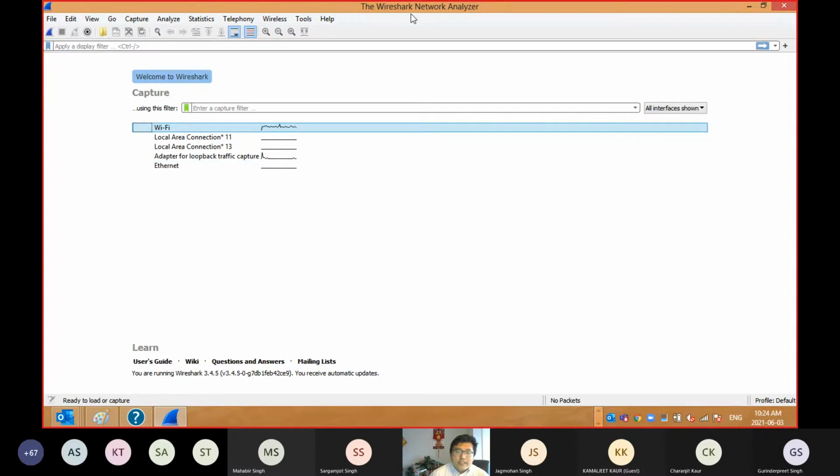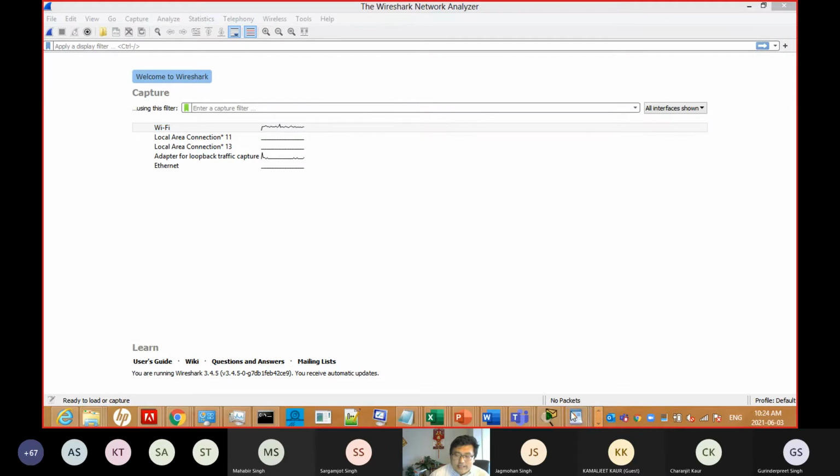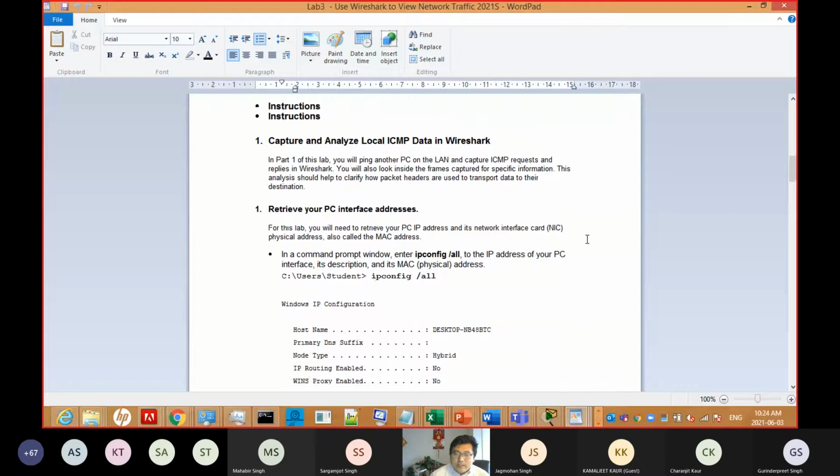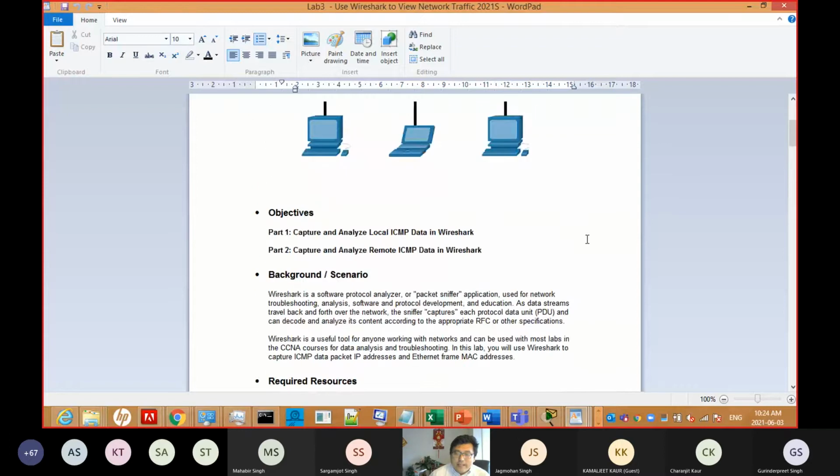You'll see the Wireshark. So now, y'all need to do like this. Now let us see our lab, what it looks like. Firstly, we need to capture and analyze local ICMP data in Wireshark.